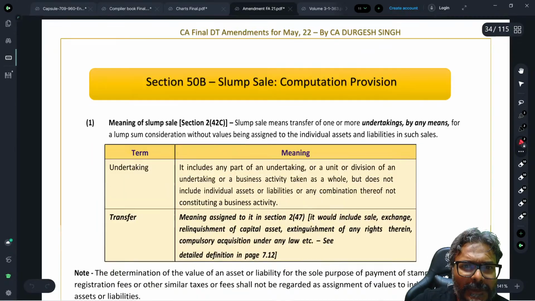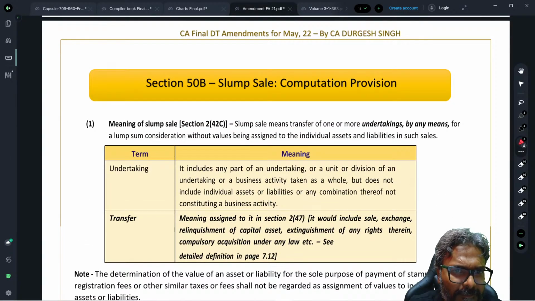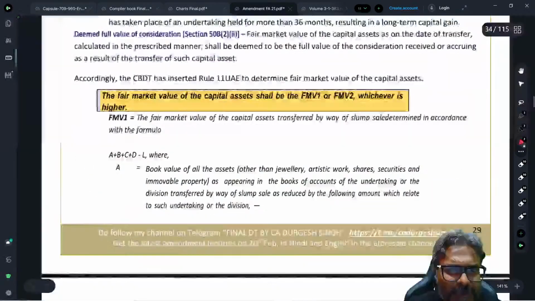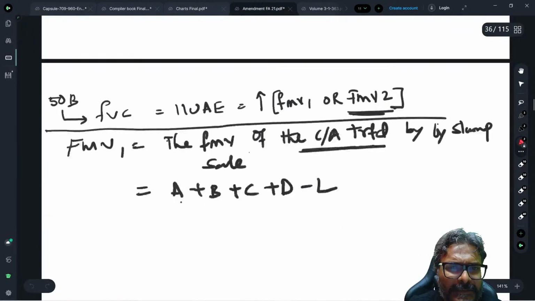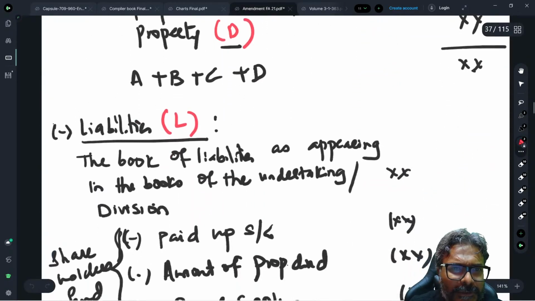Let me see if it is. Yes, it is here. Let's see, students. The amendment, I'm just taking through the amendment PDF. Let me do this one. This is the ICAI module. ICAI question is also there. So let us have a look, students, over here itself.